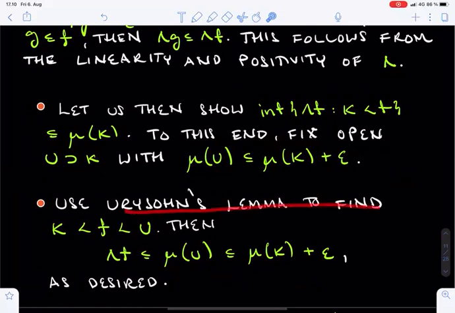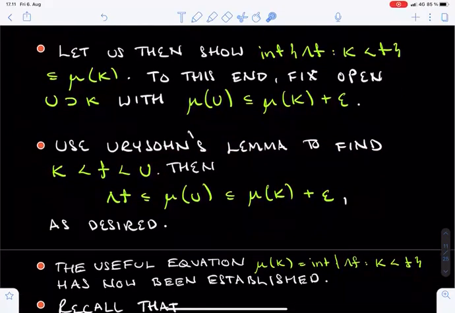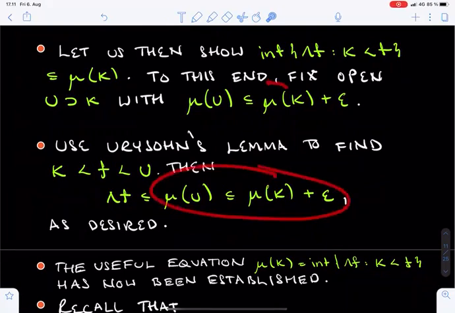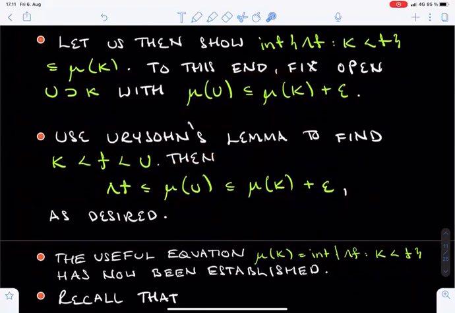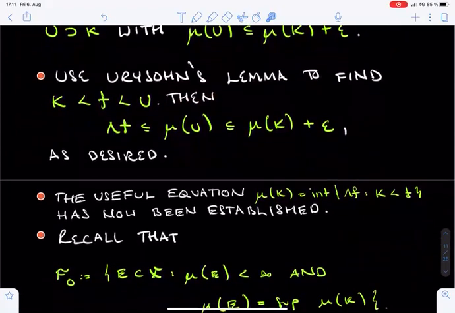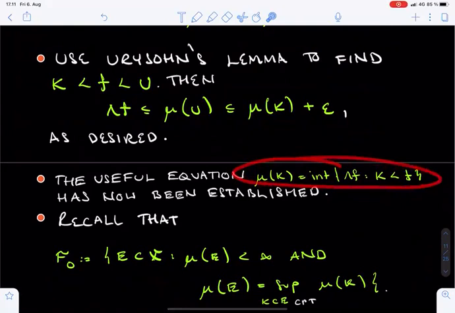By Urysohn's lemma, we may now find a function f which dominates K and is dominated by the set U. Then lambda of f is bounded from above by mu of U. This was further bounded by mu of K plus epsilon by the choice of U. Since epsilon was arbitrary, we have now shown what we claimed. We have shown that the mu measure of K equals the infimum of the numbers lambda f, where f is the dominating function for K.